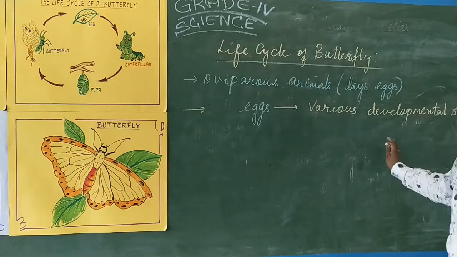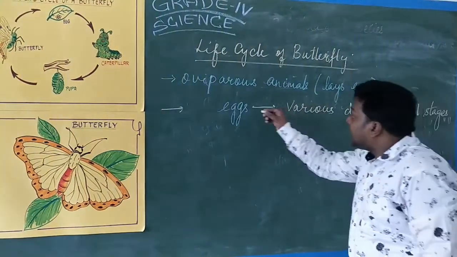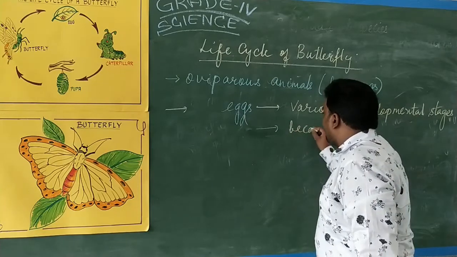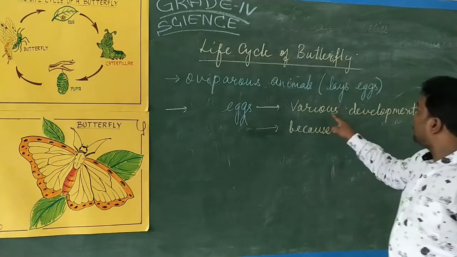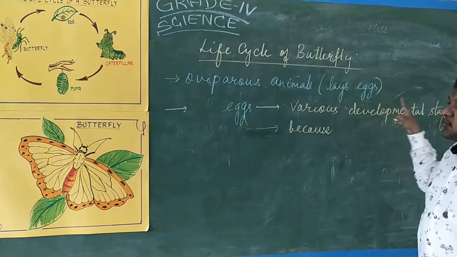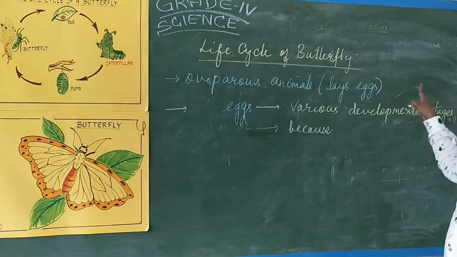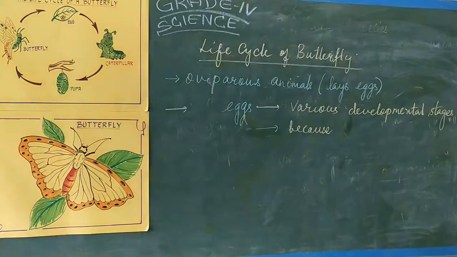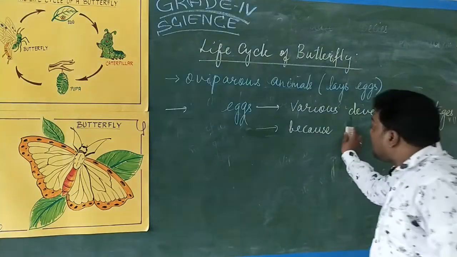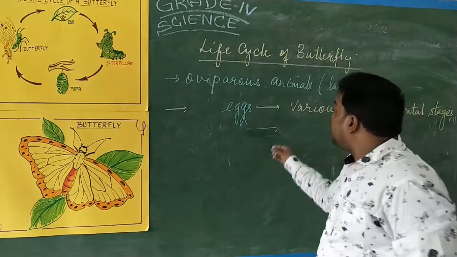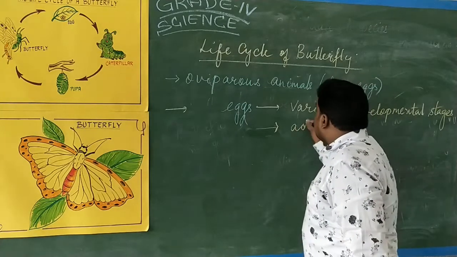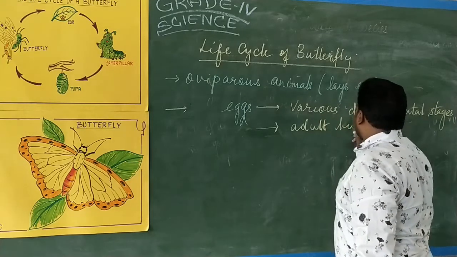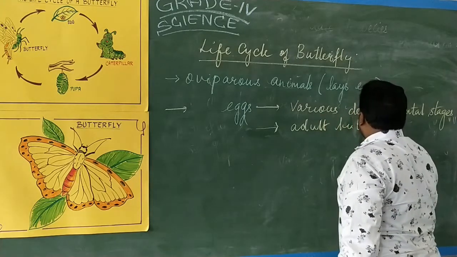Why should it undergo various developmental stages? Because it leads to the formation of the adult butterfly. Then only can we see the formation of the adult butterfly.